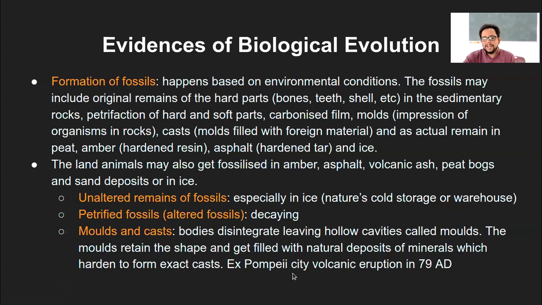There is this very interesting excavation that was found in the Pompeii city, which is one of the cities in Italy. It's a very ancient city, where they had a volcanic eruption in 79 AD, in the first century.